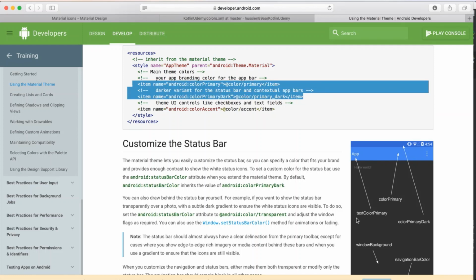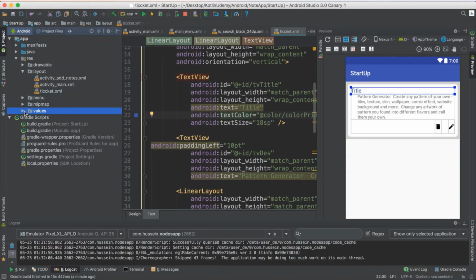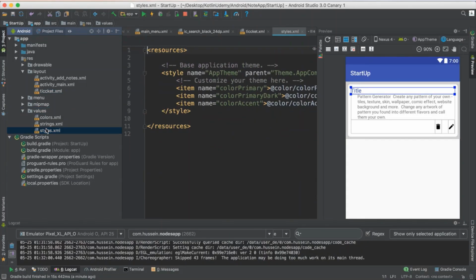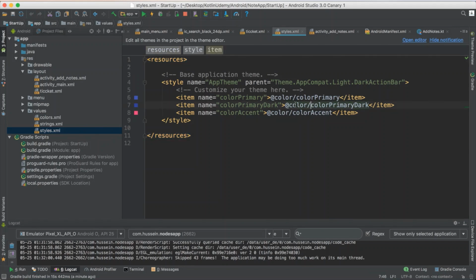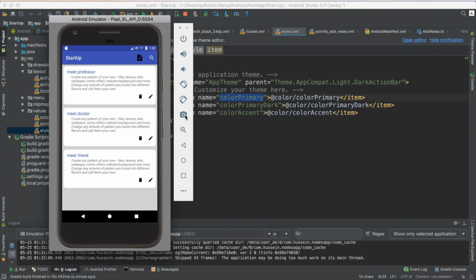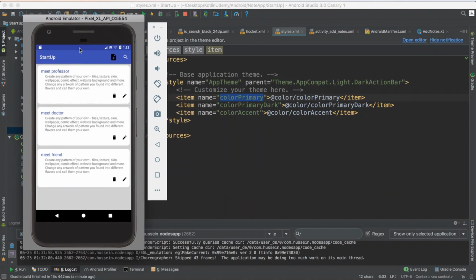So color primary means this line, and color primary dark means that line. Let me copy both of them and go back to my project. I will go to the values here, now for style. See, this is my style. It says color primary. You know the primary color, you see it, which is here.